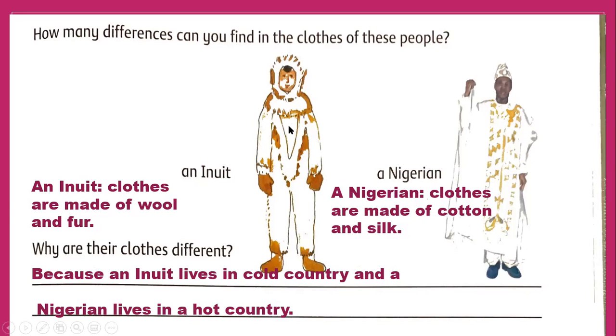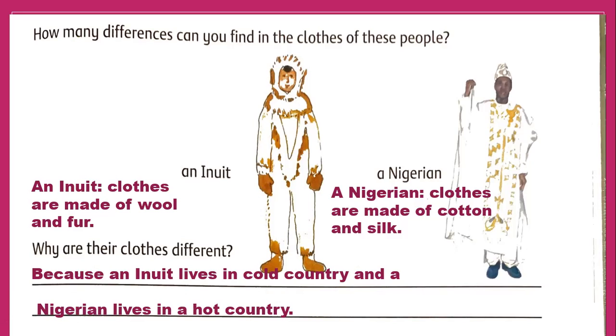He lives in a cold country and he lives in a hot country. So clothes are different. Okay, why are their clothes different? The answer is because an Inuit lives in a cold country and a Nigerian lives in a hot country.